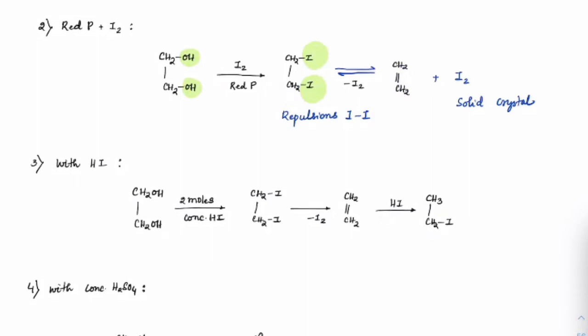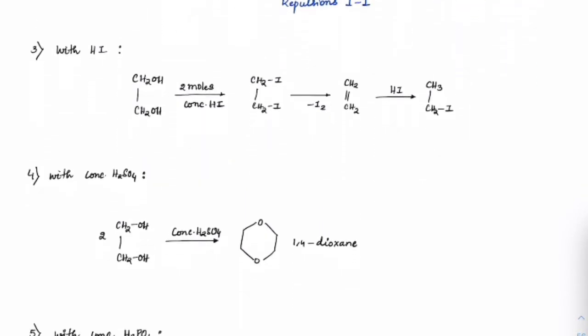Okay. Next, the same thing if you treat with HI. What would happen? First, dehydration will take place. H plus will get added on both the sides. H2O will be removed. Iodines will be replaced. Then we will get alkene here because I2 has been removed. Again add HI to that. So what happened here?